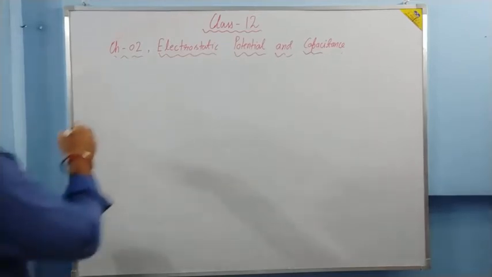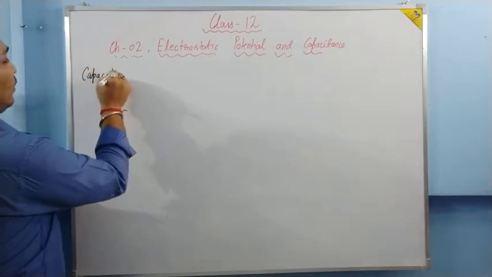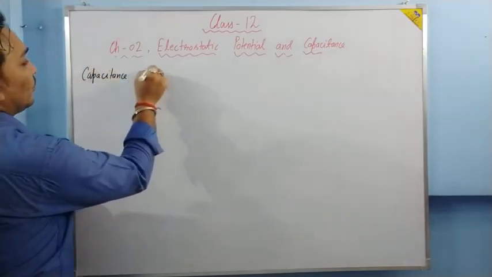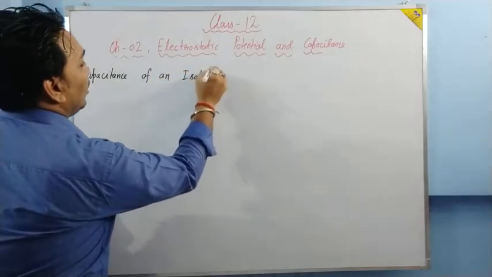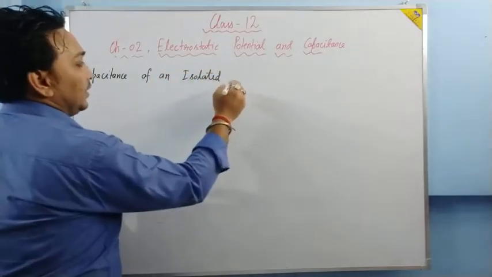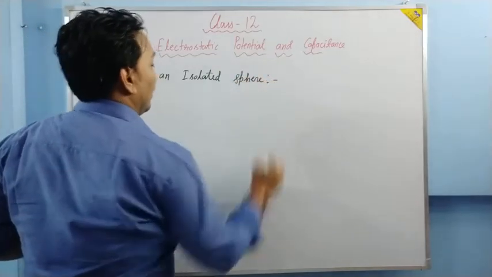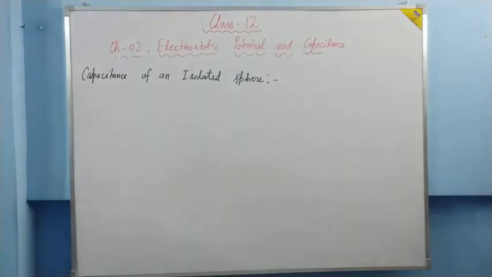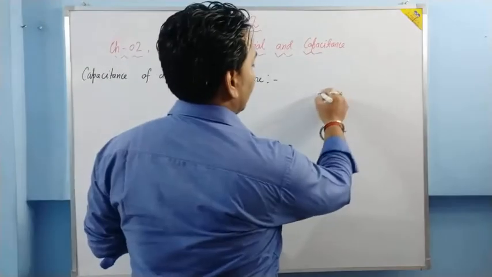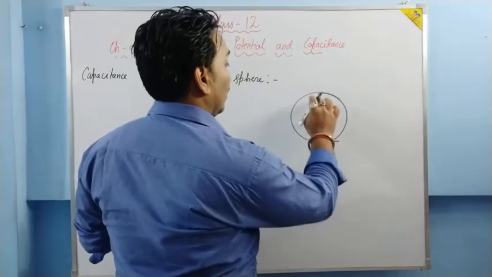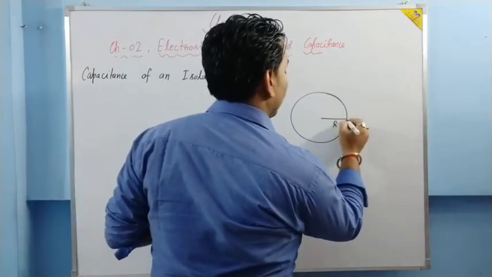Next topic is capacitance of an isolated sphere. Capacitance of an isolated sphere. Now suppose one sphere is there. Let the radius of the sphere be capital R.